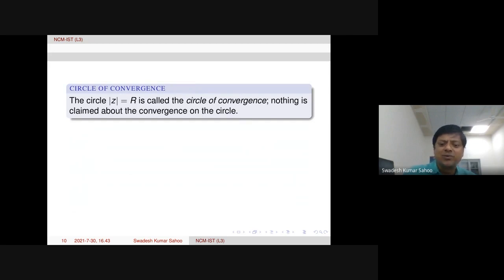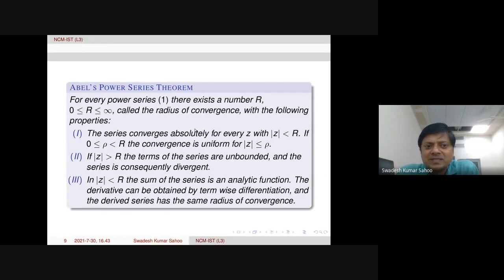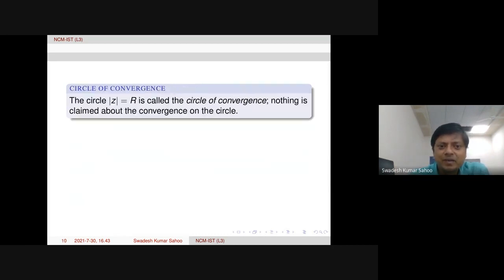Okay, so mod z equal to R, the boundary, is called the circle of convergence. But on the circle of convergence, we do not have any information in this theorem. On the circle of convergence, mod z equal to R, we do not have any conclusion. Sometimes for some points it may be convergent, and at other points it is divergent. It may happen. We don't have any conclusion; it depends on the particular function or series.